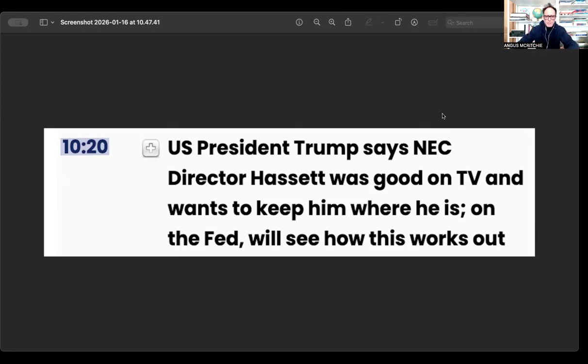Now, let's go on to the trigger here. Trump basically came out and said at 10:20 with a tweet that the NEC director, Kevin Hassett, the Trump loyalist, was good on television at explaining the White House priorities and economic policies, and therefore Trump thought he wanted to keep him where he is. What is the conclusion? What is the trigger here? The market is suddenly saying, at 10:20, this is interesting. Maybe we are not going to get the Trump puppet, the Trump loyalist. We will get someone who's potentially more qualified, more independent. So it could be Chris Waller, but even more probably someone like Kevin Warsh.